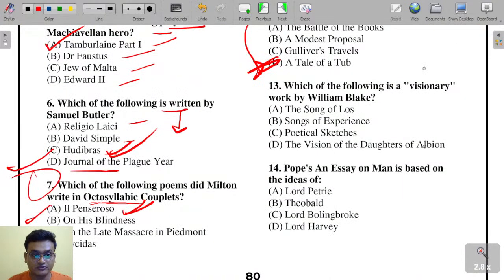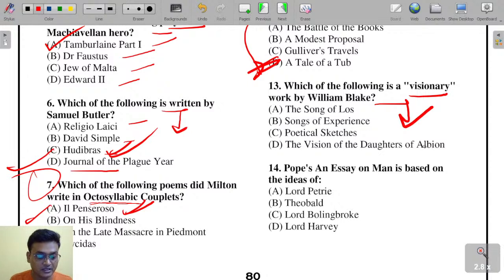Okay. Which of the following is a visionary work by William Blake? The options are Song of Loss, Songs of Experience, Poetical Sketches, The Visions of the Daughters of Albion.